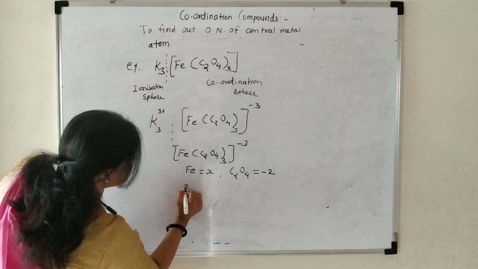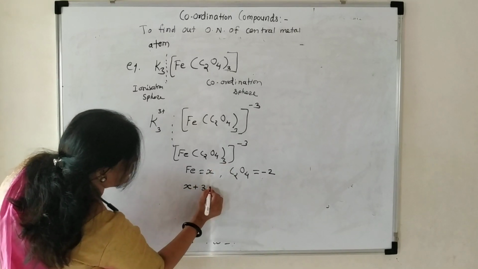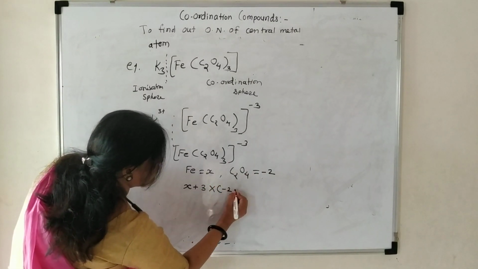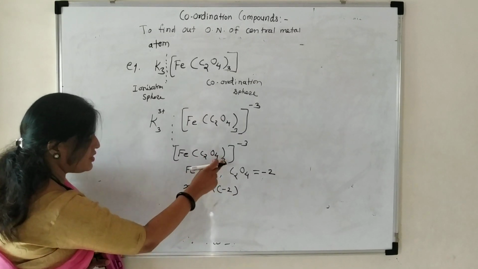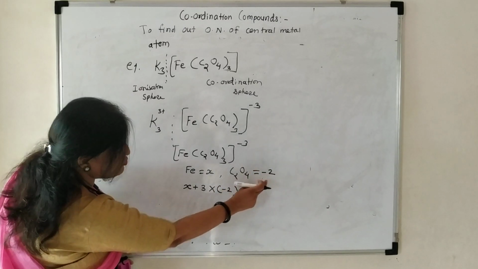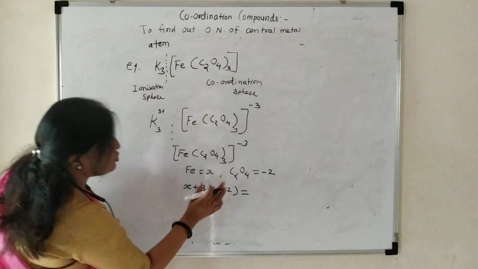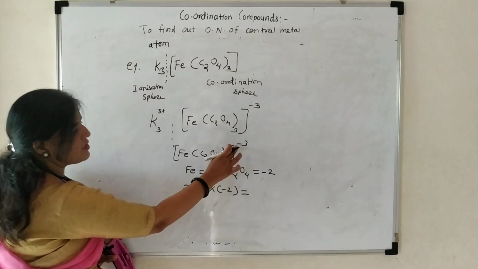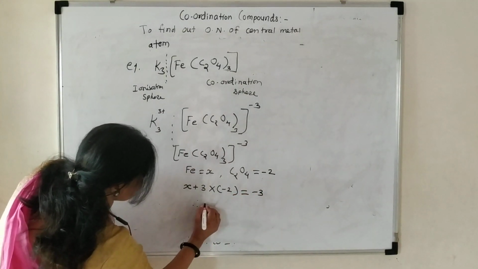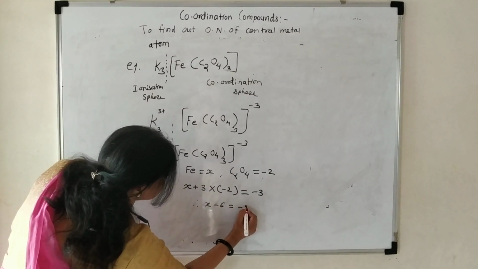Therefore, here the sum of the charges: X plus, how many auxiliary ions here? 3, into the charge on one auxiliary ion, minus 2. This is equal to the total charge present on the coordination sphere, that is minus 3. Then X plus 3 into minus 2, minus 6, equals minus 3.